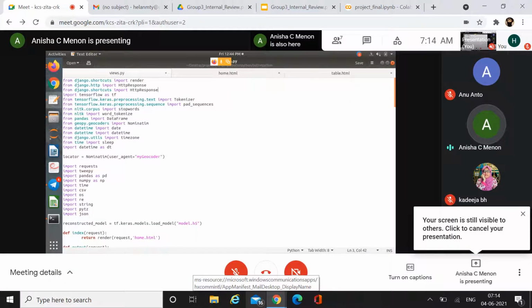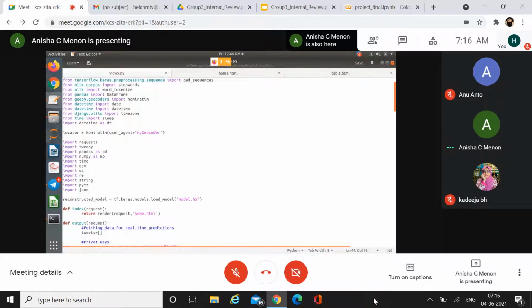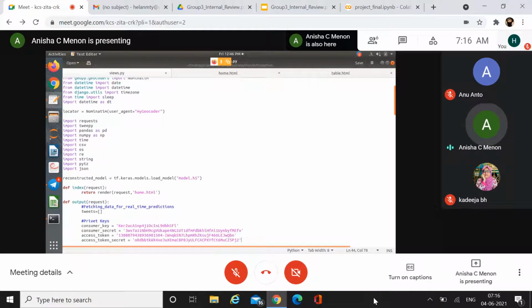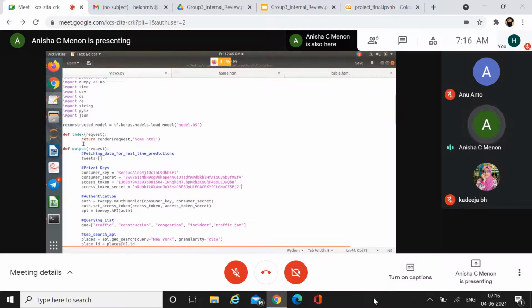I am Anisha Menon. So the next part is the framework. The framework that we use here is Django, since our project is highly expandable. As Kadeeja already said, the model was saved into model.h5 and we reloaded that model into a reconstructed model. So the next part is to create the index page.